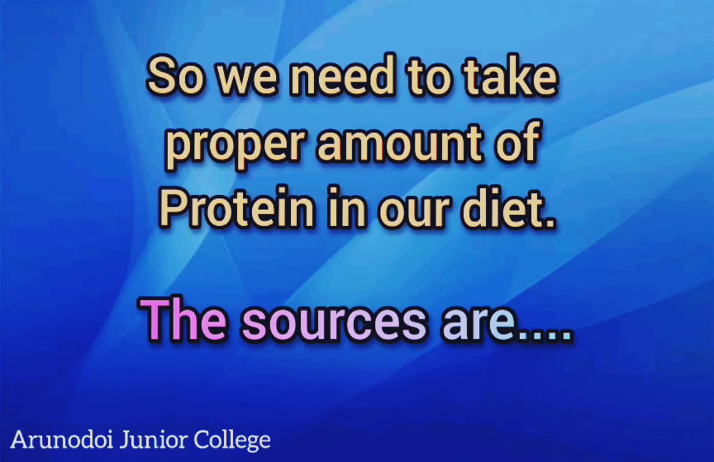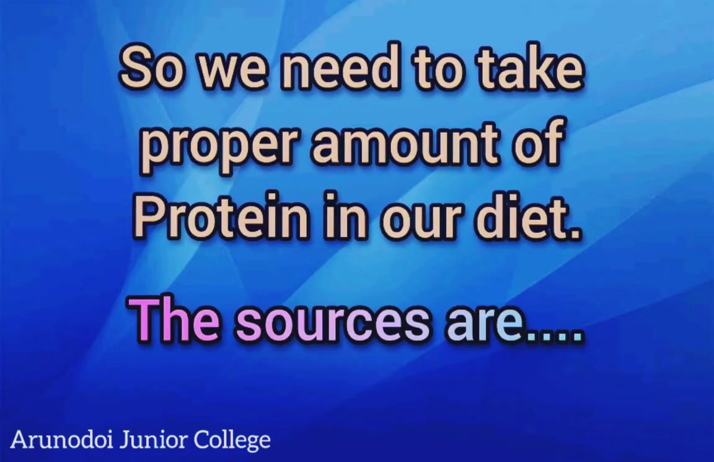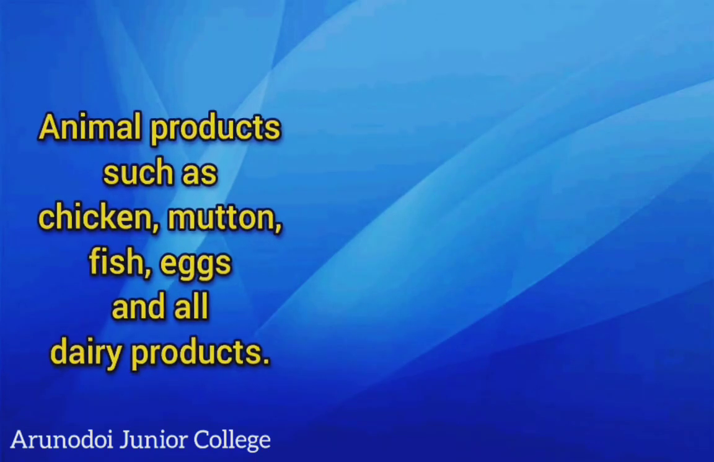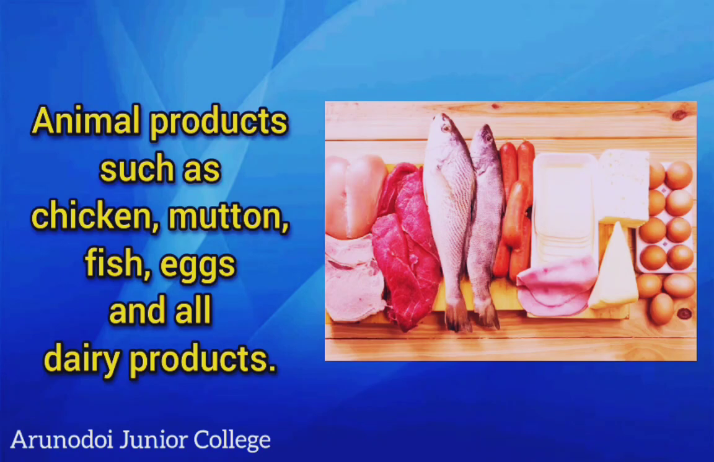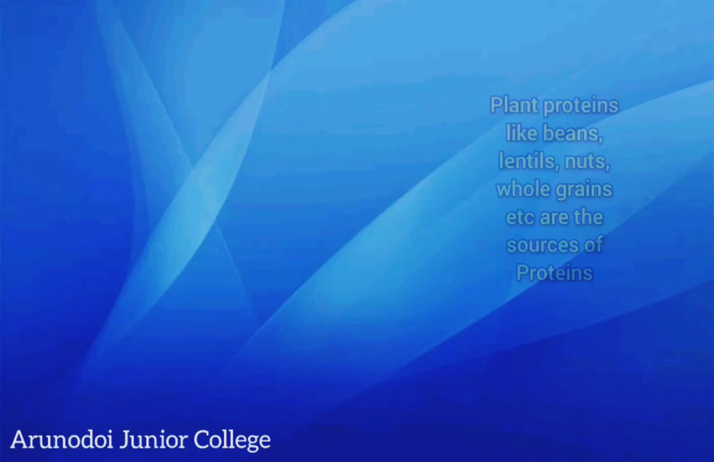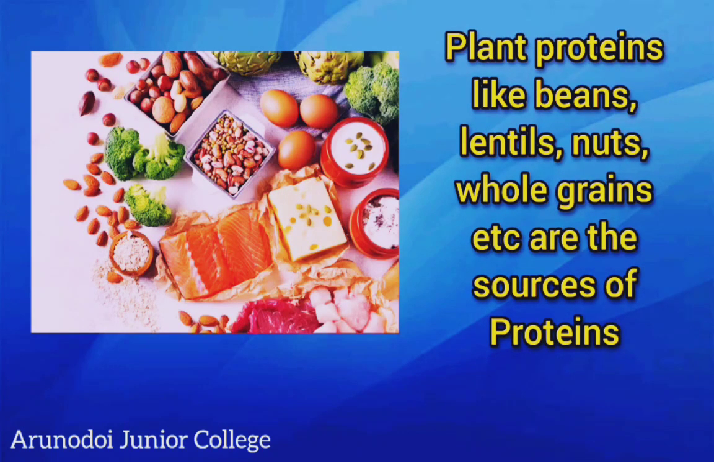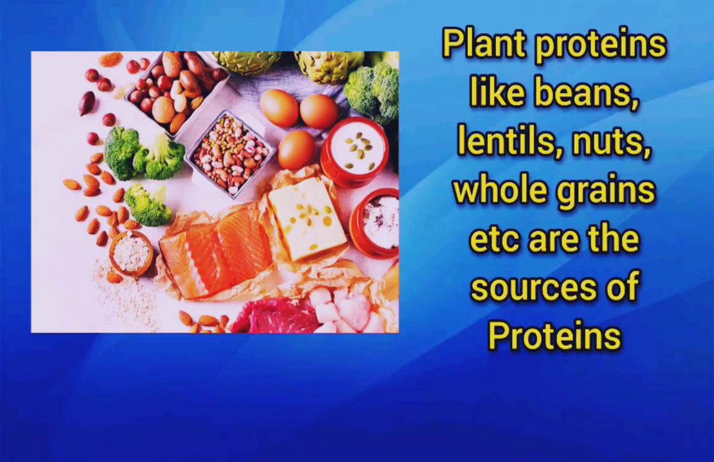But the question is, where will we get the protein? The sources are animal products such as chicken, mutton, fish, egg, and all the dairy products, that is the milk products. They are rich in protein content. Similarly, plant proteins like beans, lentils, nuts, whole grains, etc. are examples of proteins. We will get a handful amount of protein if we take a sufficient amount of beans, lentils, nuts, whole grains, etc. every day in our diet.